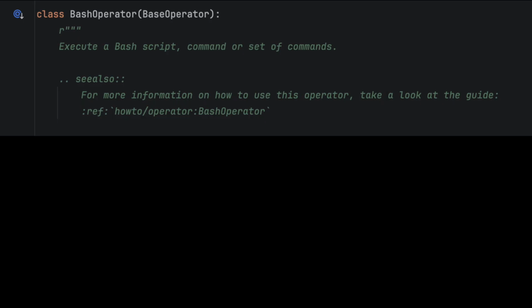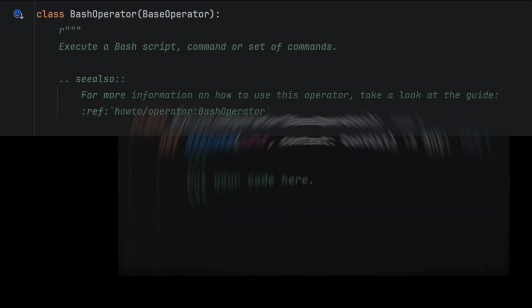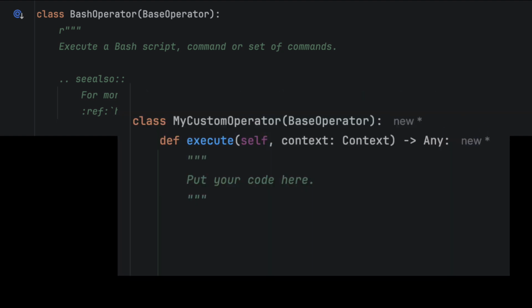Some may notice that I was mentioning that you can use any programming language and testing tool with Airflow. There's the Bash operator that allows you to run console commands, meaning that you can mount whatever code you want and run it as an executable. Also, it's possible to create your own custom operators if you want even more flexibility.